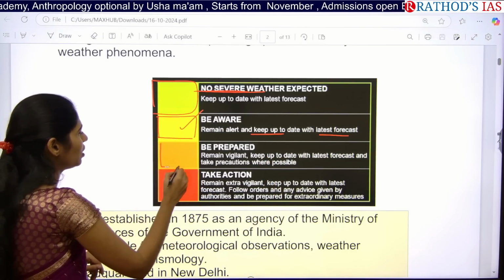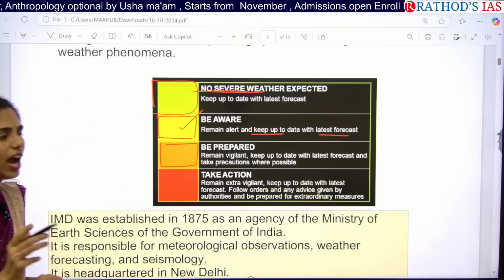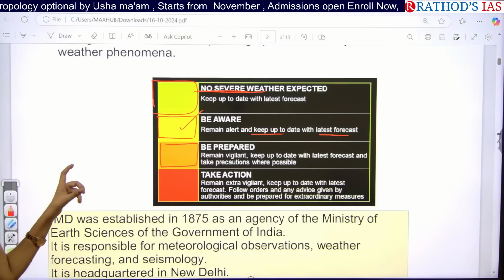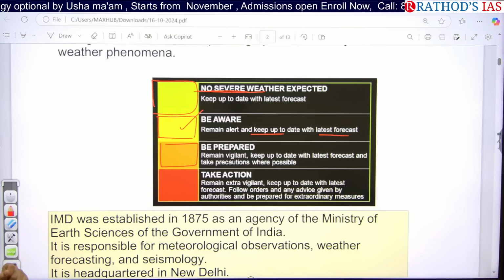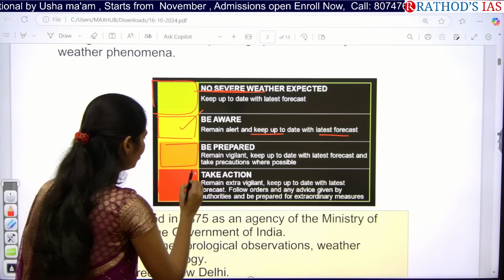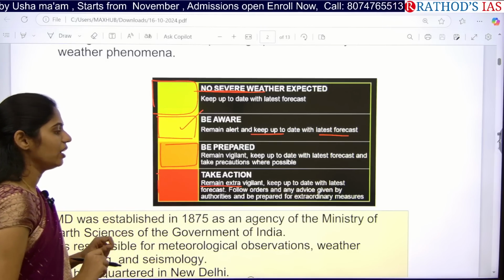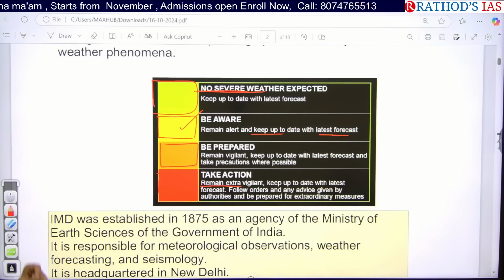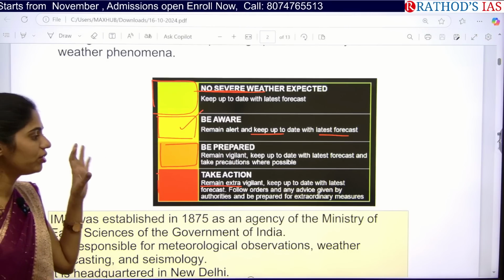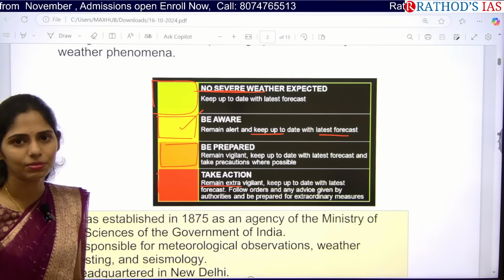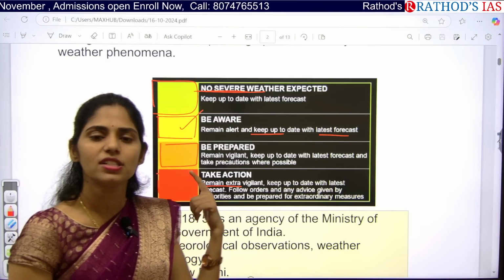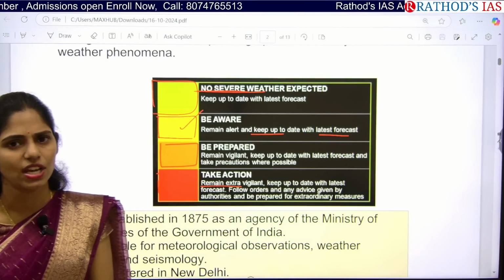If it is giving orange color code, that means you have to be vigilant and you have to take some precautions. And red color means you have to be extra vigilant and follow orders and advice of the community, as well as take care of your things and take some extraordinary measures because it may cause severe weather impact, disruptions, everything.